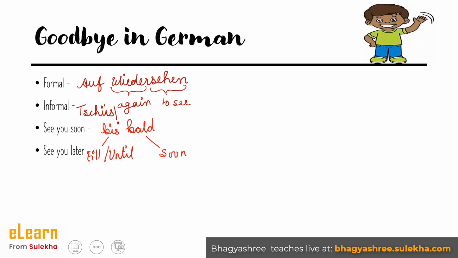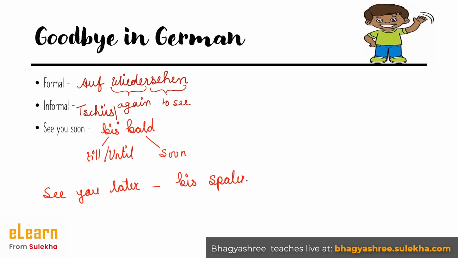Then we have see you later. So for see you later, it is bis später. Now bis we know is till or until, and später means later. So when these two different words come together, it means see you later, bis später.